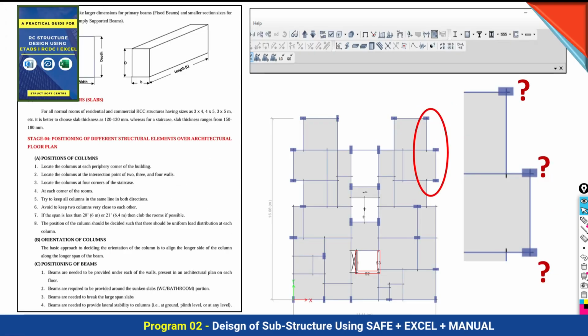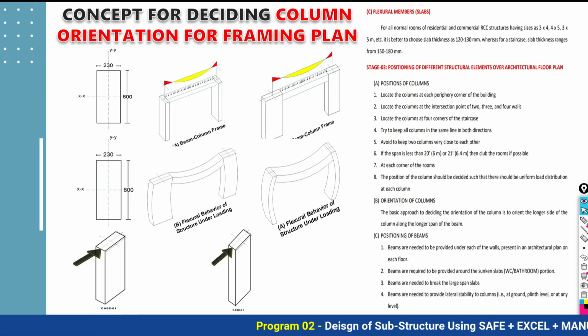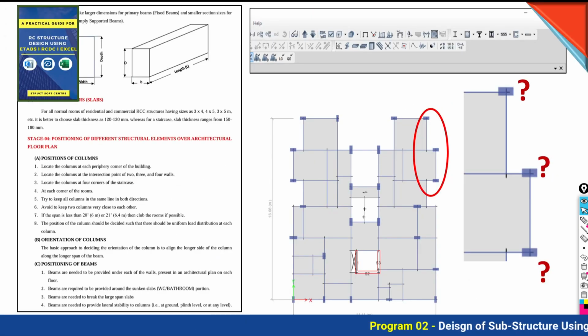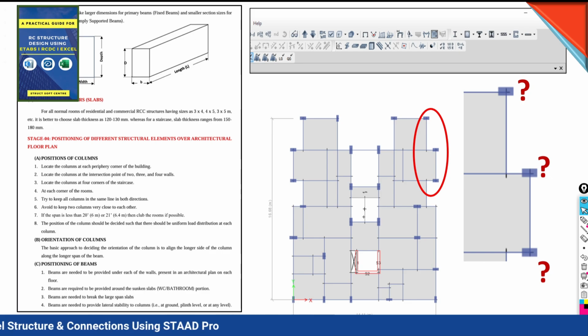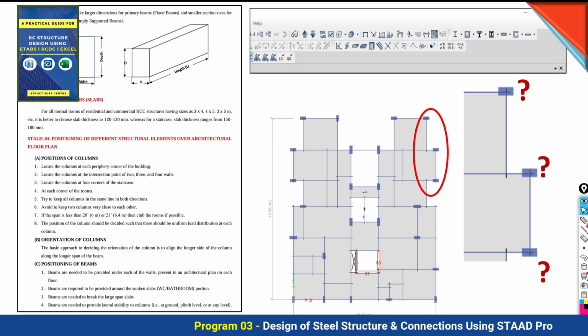So on what basis? We have made our own written practical guide book for RCC structure design with ETABS, RCDC and Excel. This practical guide will give you the proper guidelines and points, as recommended by experts, for deciding the preliminary size, the positioning, and the location of different structural elements.